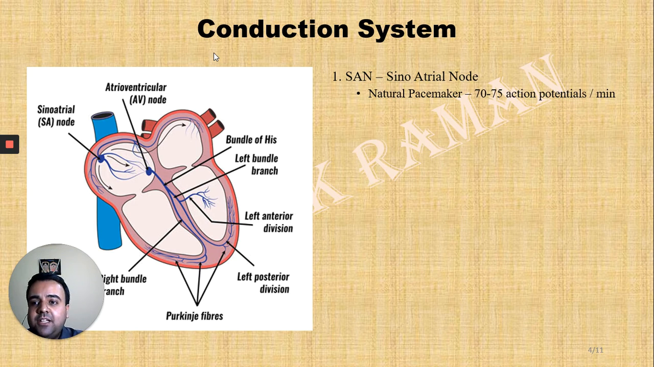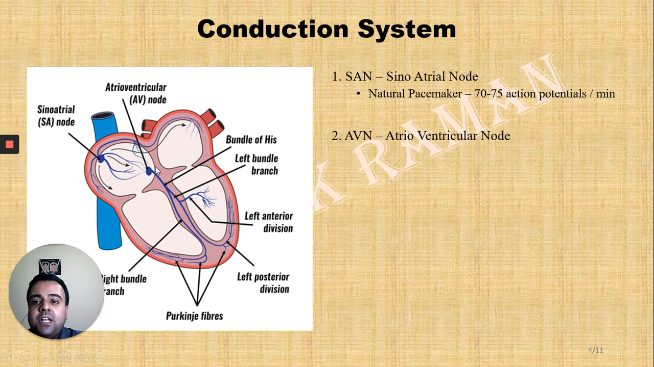And the sinoatrial node is located in the right corner in the wall of the right atrium, very close to the point where the superior vena cava opens. Now the sinoatrial node is going to generate about 70 to 75 action potentials per minute and determine the pacing activity of the heart. The next one is the atrioventricular node, also abbreviated as AVN.